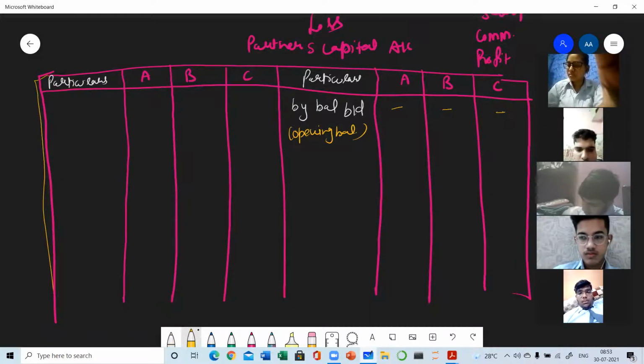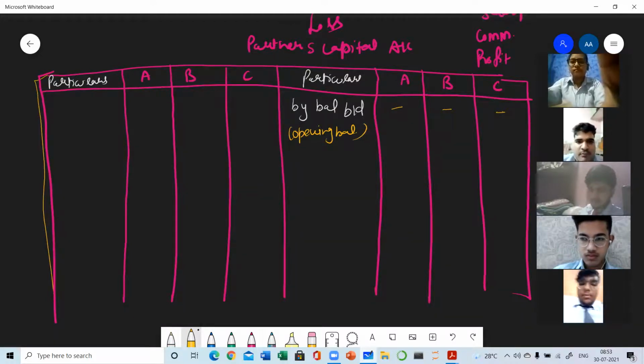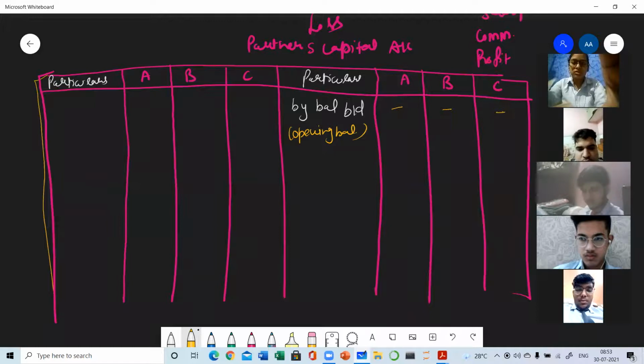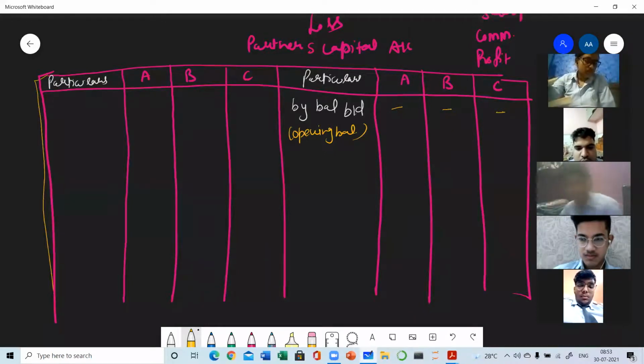And how can the making of capital account be asked in the question? You all know that the complete format cannot be asked, but the closing balance of any of the partners can be asked in the form of MCQ. So in that case, you have to draw the complete capital account in your working note, in your rough work, and the final answer will be your answer. Okay. So by balance b/d, the opening balances, must be given in the question.